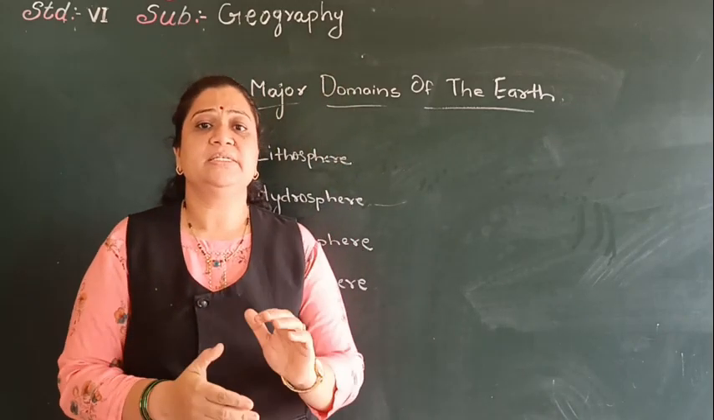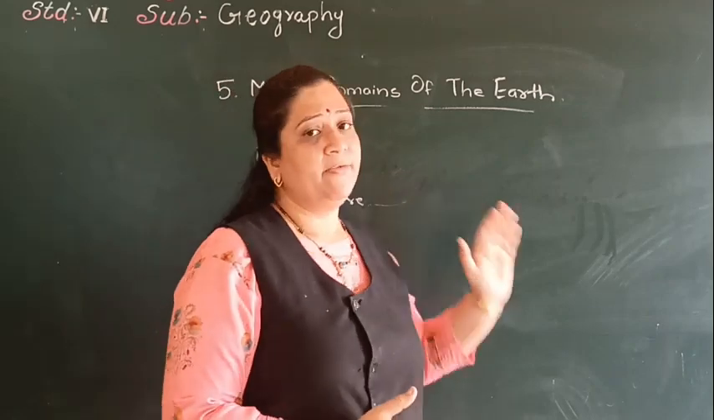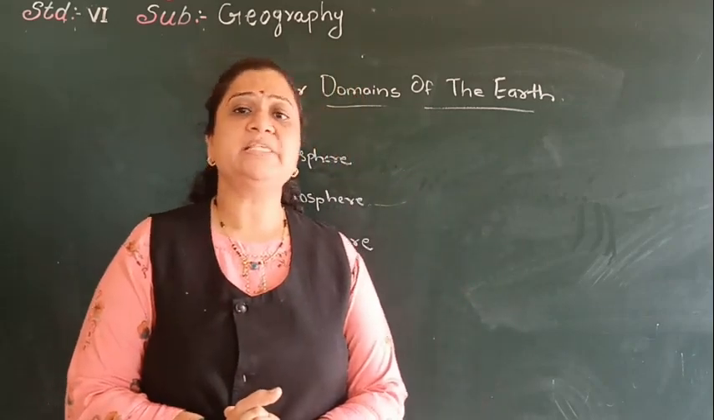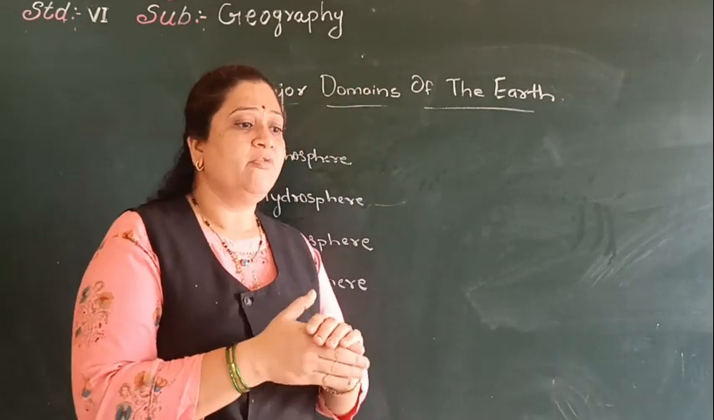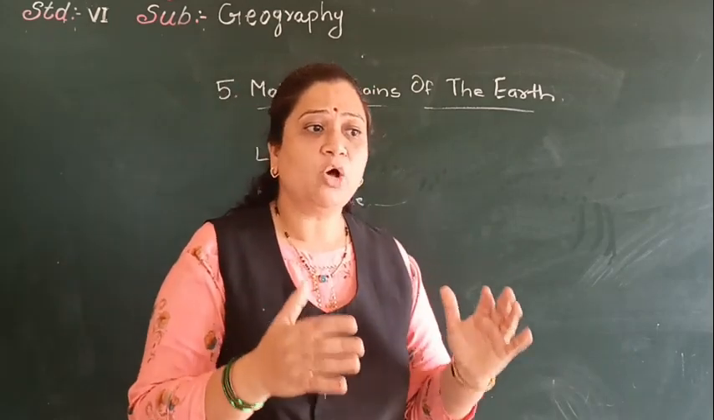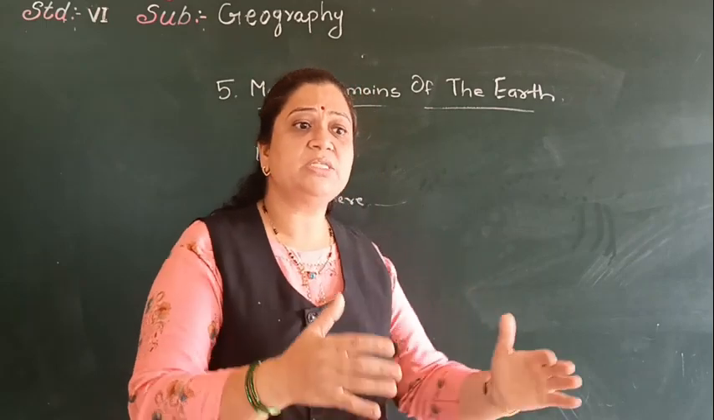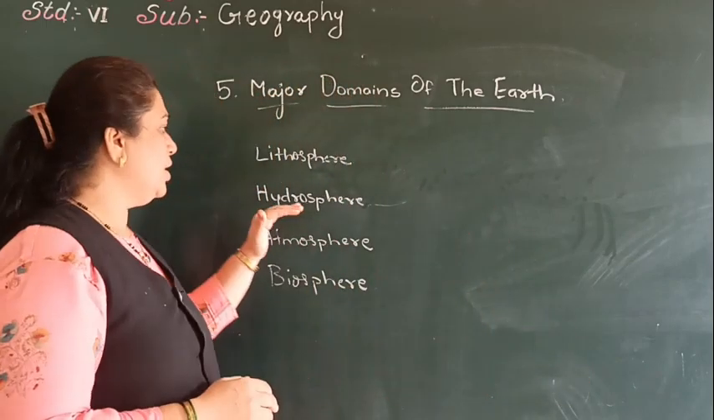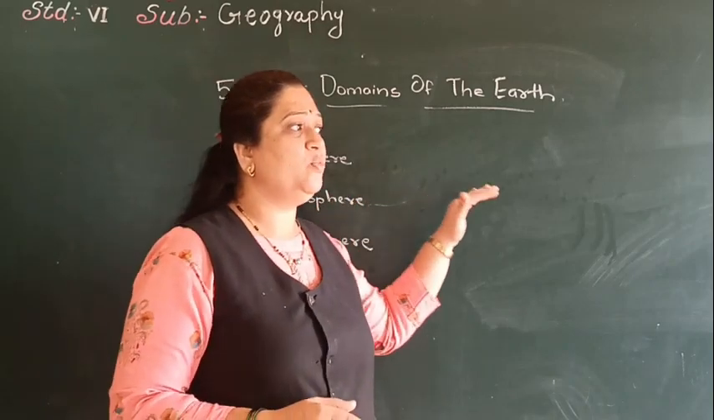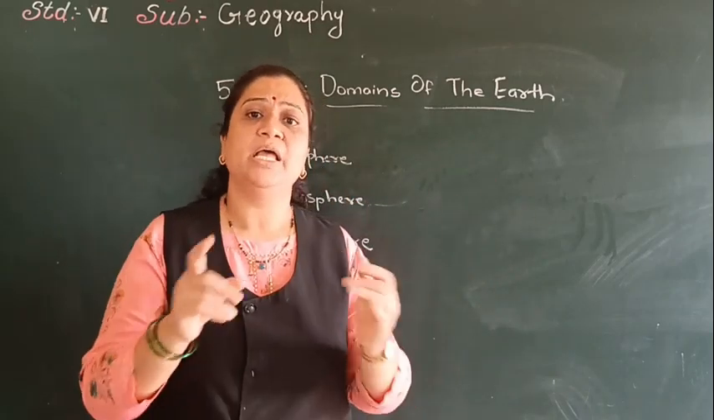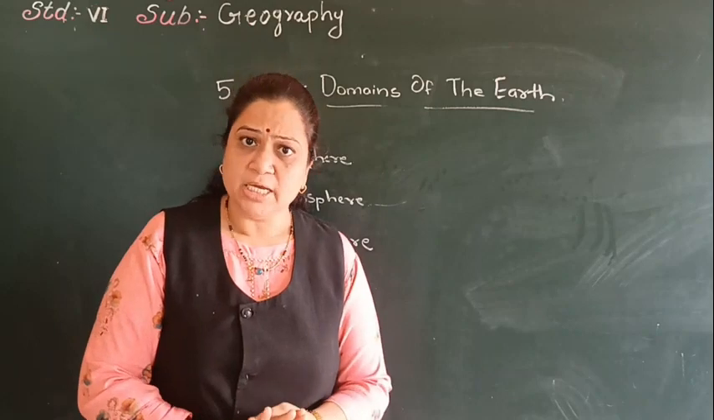So children, this is about the lithosphere. Now the next one is the hydrosphere. Hydrosphere is the sphere, we can say children, the part of the earth which is covered with water is called the hydrosphere. The surface of the earth which is covered with the water is called the hydrosphere.